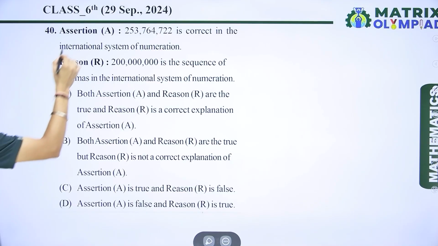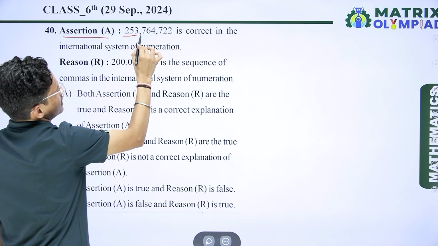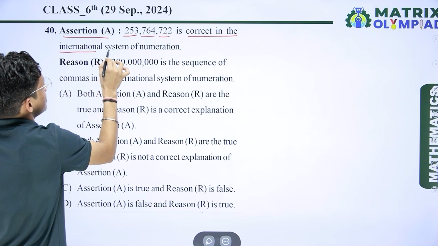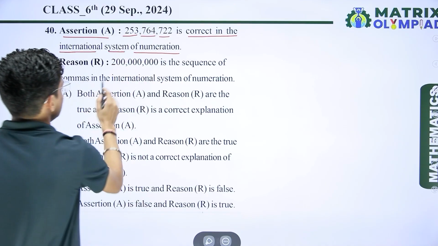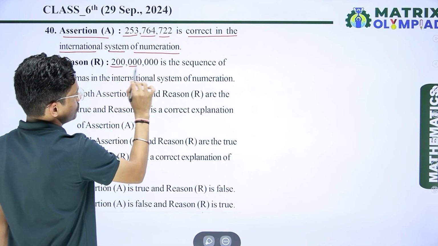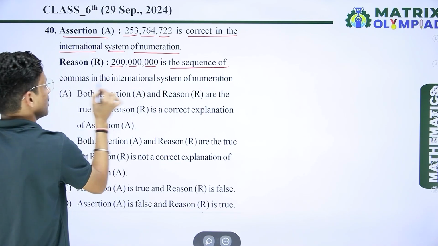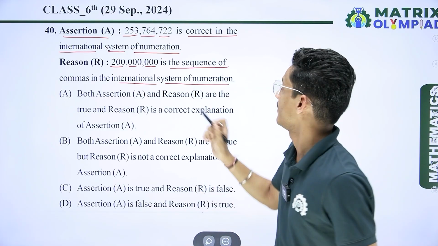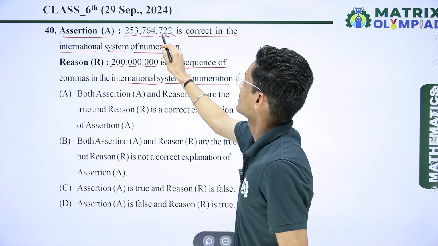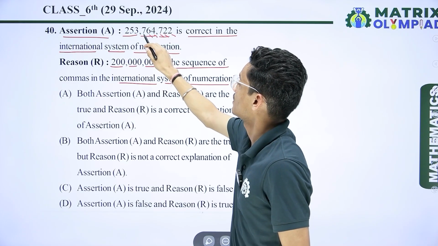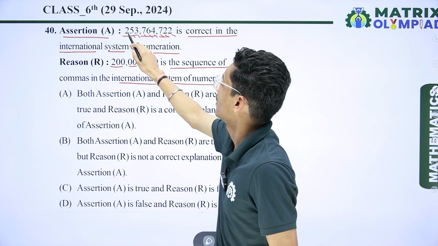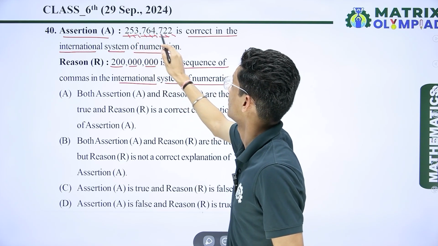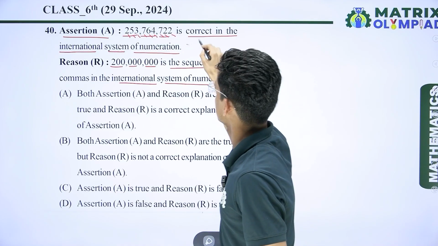Now the next question is that the assertion, that is 253,764,722, is correct in the international system of numeration, and the reason is 200,000,000 is the sequence of commas in the international system of numeration. If we talk about the international system of numeration, here we can say that ones, tens, hundreds, thousands, 10,000, 100,000, million, 10 million, 100 million. So the number is 253,764,722. So here we can say that the assertion is true.